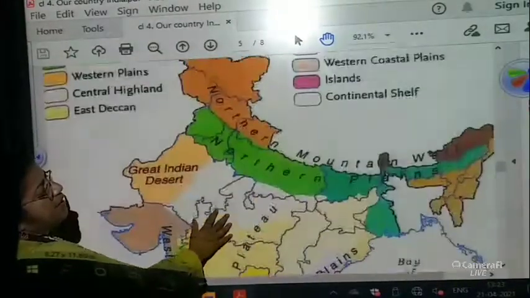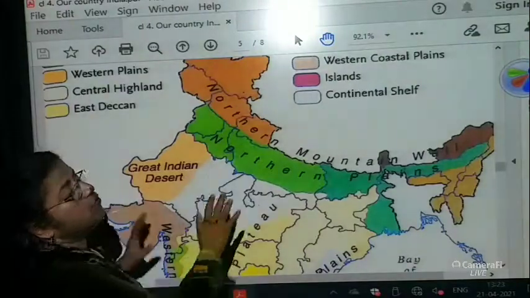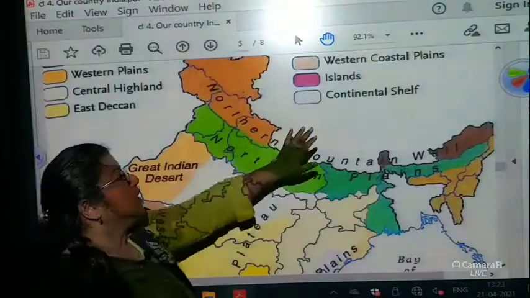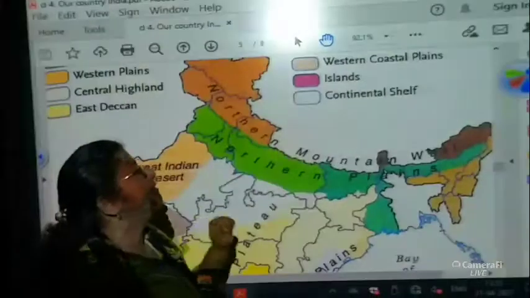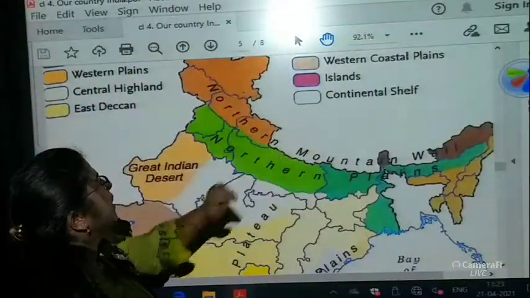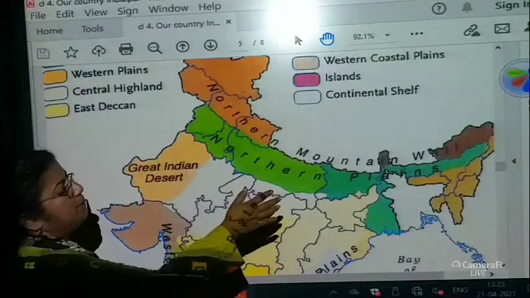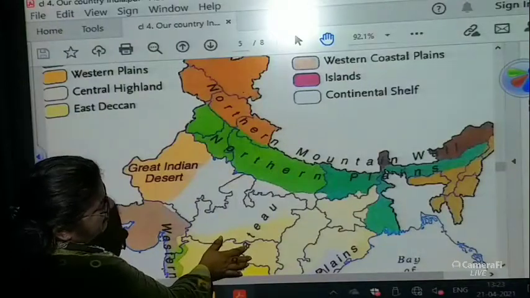You will be reading in higher classes about this. So you just have to know, I told you, so that you can tell people if they ask you what is continental shelf. So it is not needed now, but you can always learn and keep. This is your vocabulary. For your vocabulary I have said.